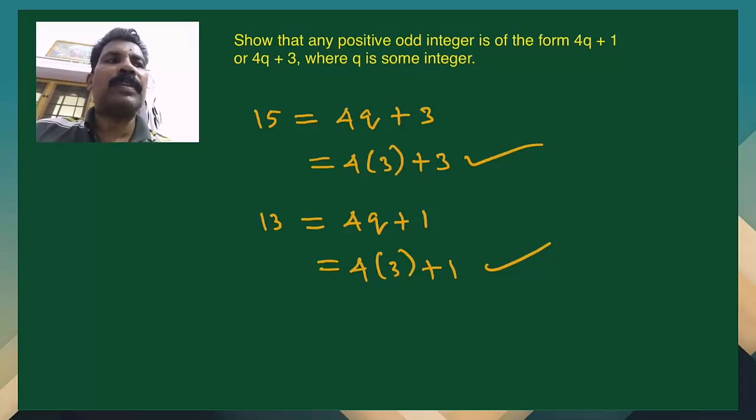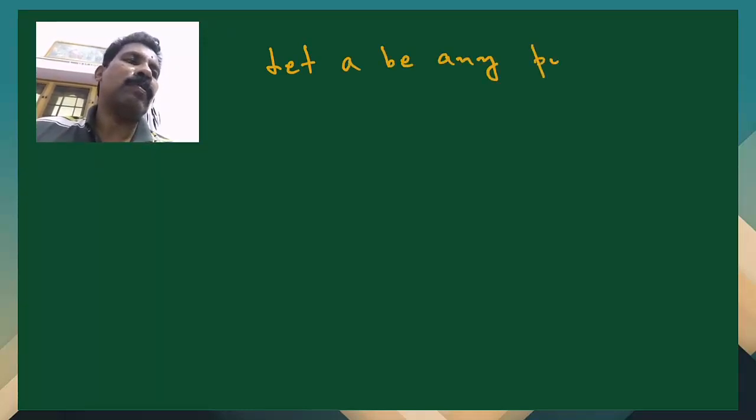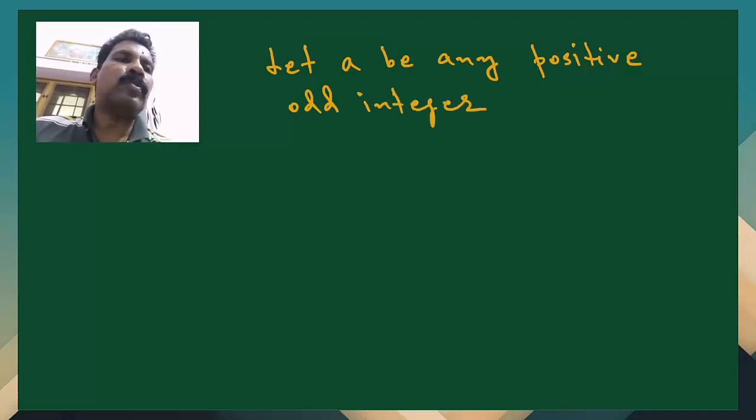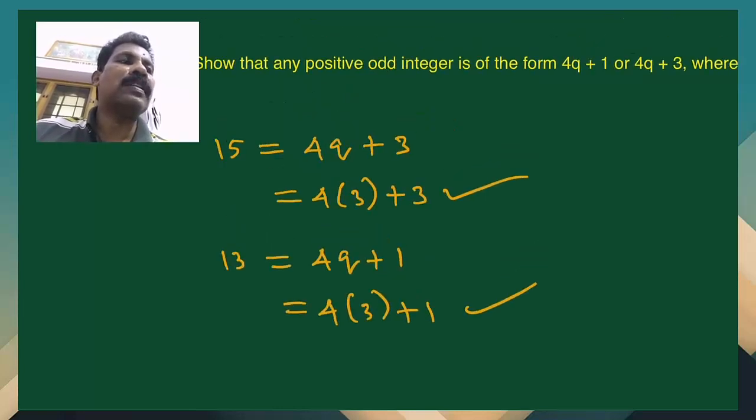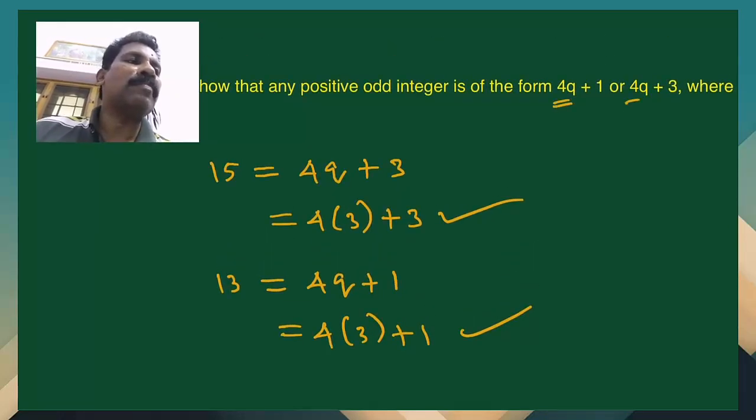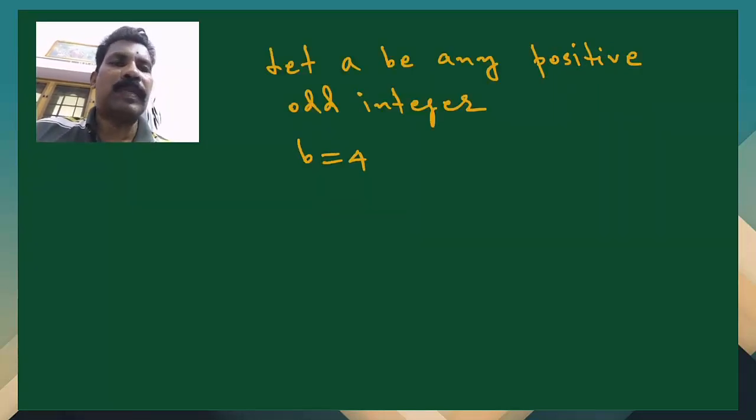But here we have to prove it. So how to prove it? That is very simple. What we shall do is, let a be any positive odd integer. And we choose b is equal to 4. I told you we can guess it from the question itself, because when 4q and 4q plus something is there, we have the form bq plus r, no? So we can guess b is equal to 4. So we choose b is equal to 4.